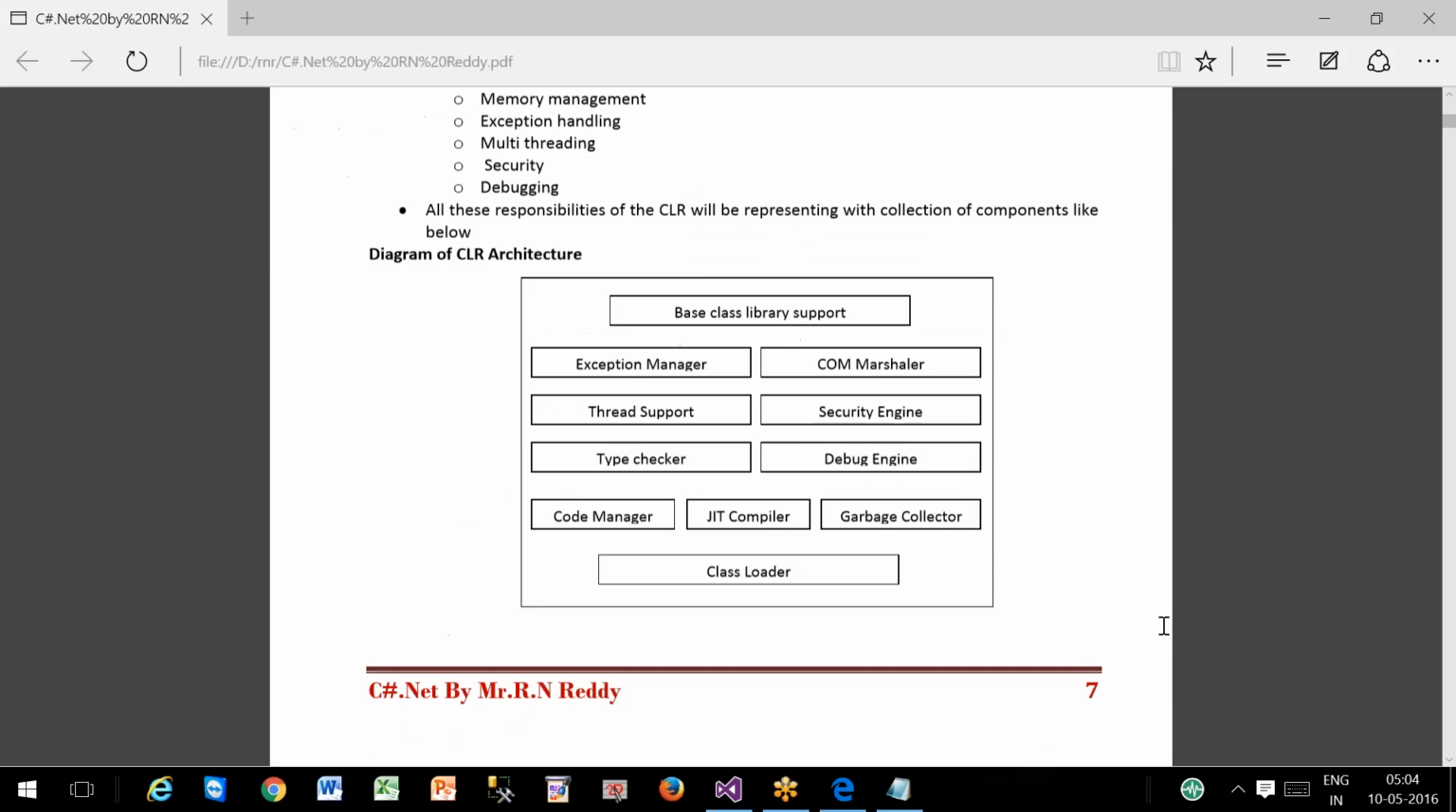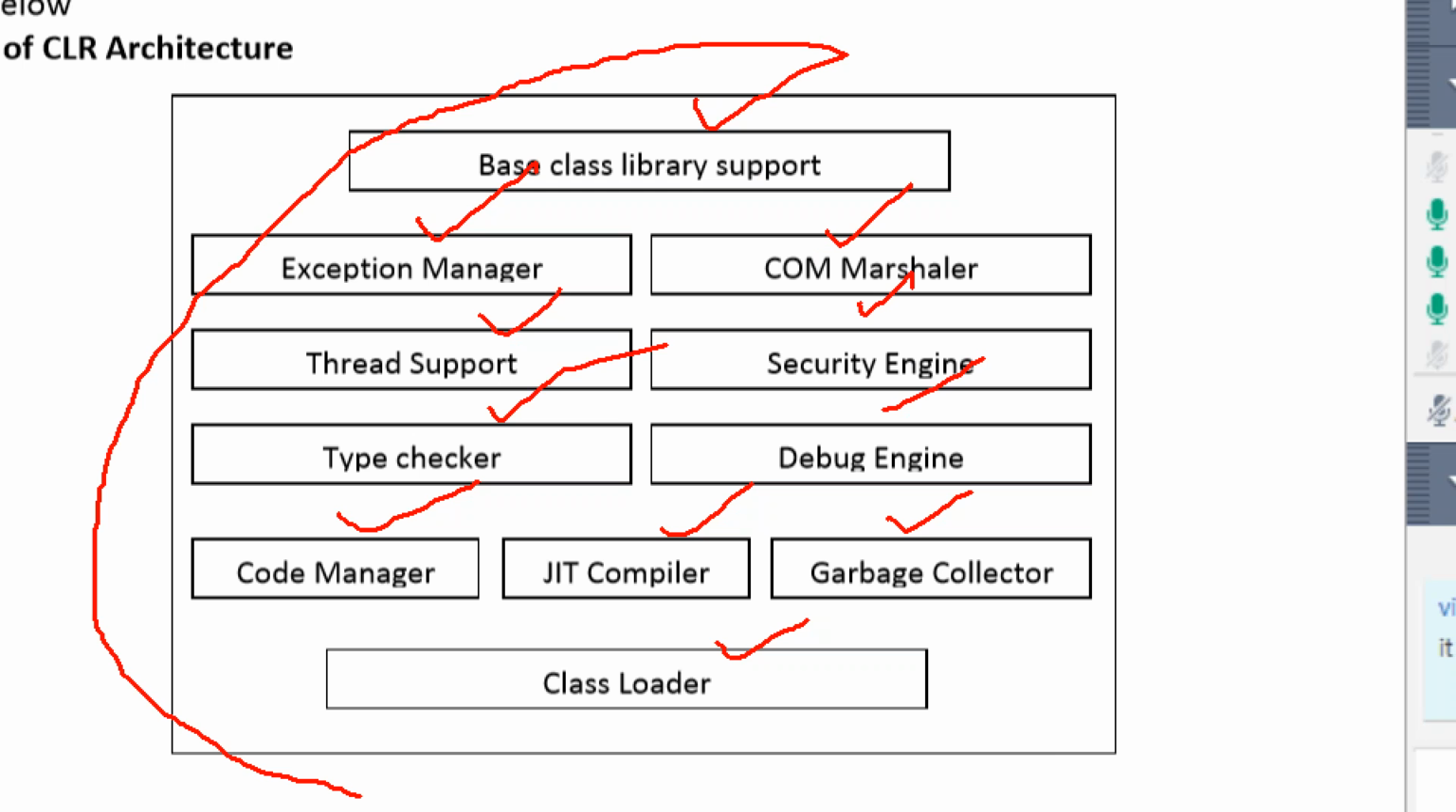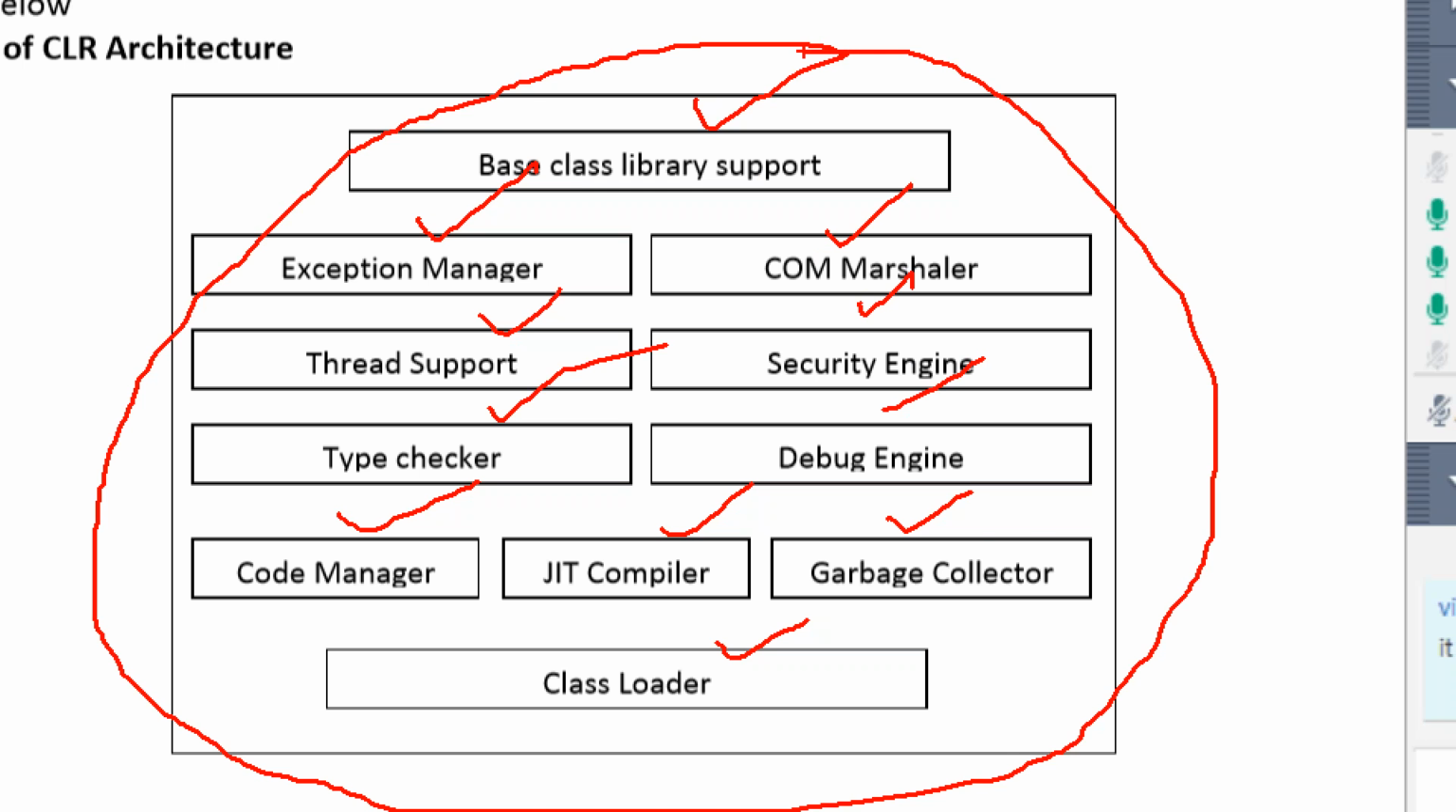Number one, the first component is the class loader. Two, code manager. Three, JIT compiler, garbage collector, exception manager, thread support, type checker, COM marshaller, security engine, debug engine, and base class library support. Every component represents one responsibility of the CLR.